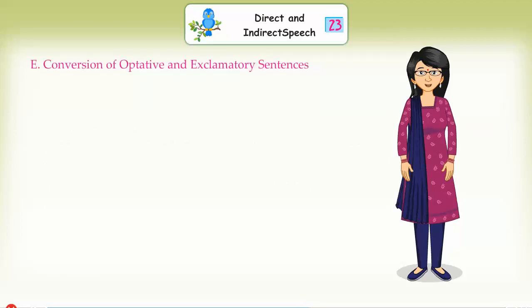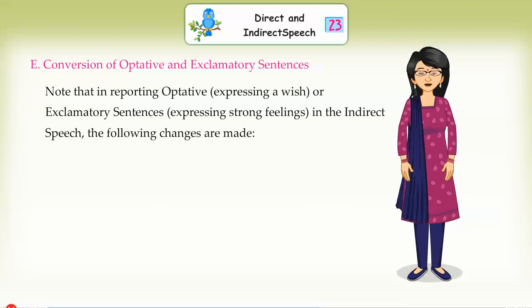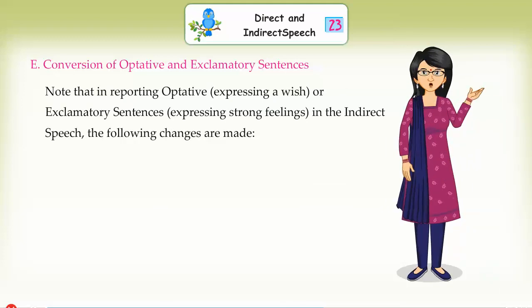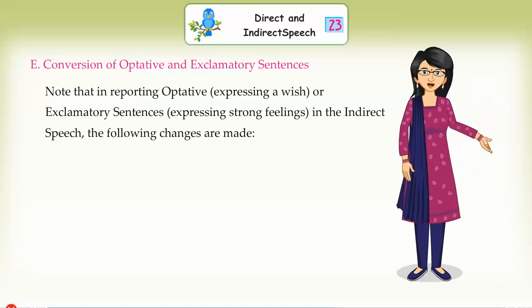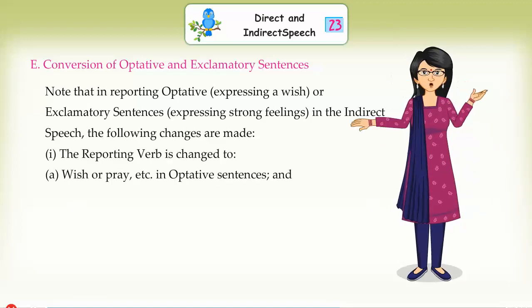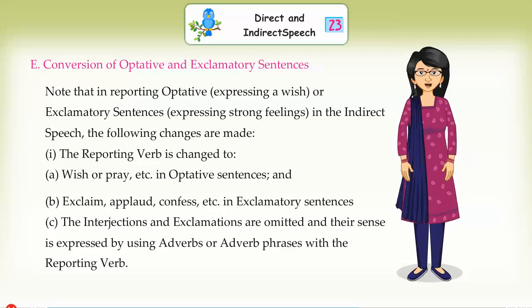Conversion of optative and exclamatory sentences. Note that in reporting optative or exclamatory sentences in the indirect speech, the following changes are made. The reporting verb is changed to wish or pray, etc., in optative sentences, and exclaim, applaud, confess, etc., in exclamatory sentences.